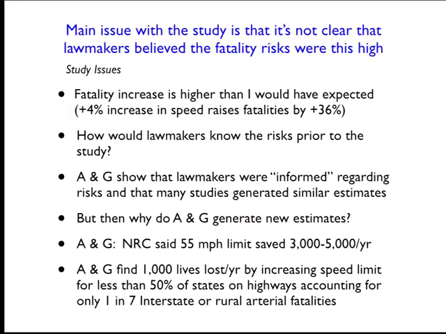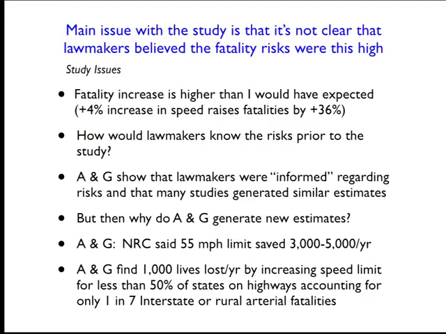But the thing is that they're only looking at increasing the speed limit for less than 50% of the states, because remember, there are a lot of states where they were just missing data. So it's less than half the states. And furthermore, on highways, they're only accounting for like 1 in 7 interstate or rural arterial fatalities. So the NRC study is talking about the effect of the 55-mile-an-hour speed limit on all states, on all of the highways on which it's being applied. And Ashenfelter and Greenstone are only looking at the effects of increasing the speed limits on less than half the states, for only 1 in every 7 miles of highway.